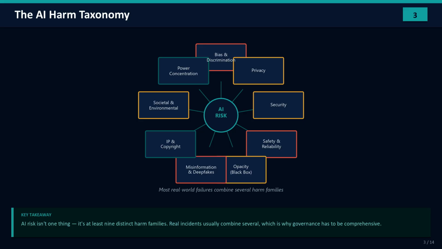Let's organize the risk into a map. There are at least 9 families of AI harm: bias and discrimination, privacy, security, safety and reliability, opacity, the black box problem, misinformation and deepfakes, intellectual property and copyright, broader societal, labor, and environmental harms, and concentration of power. We'll walk through each. And here's the thing to keep in mind: real-world failures are almost never just one of these. They're combinations: a biased model that's also opaque, trained on data that also breaches privacy. That's why governance has to be comprehensive rather than picking off one risk at a time.